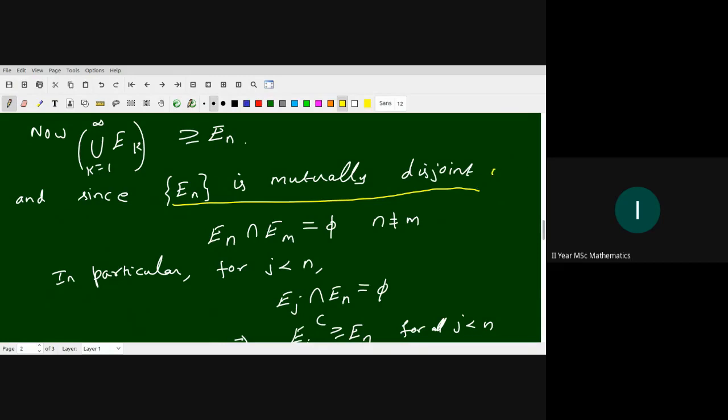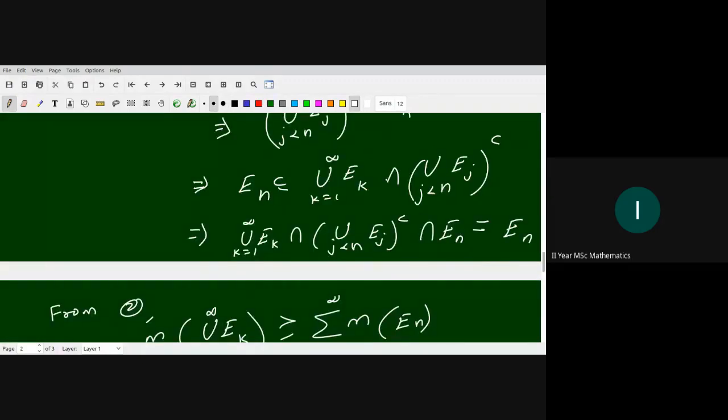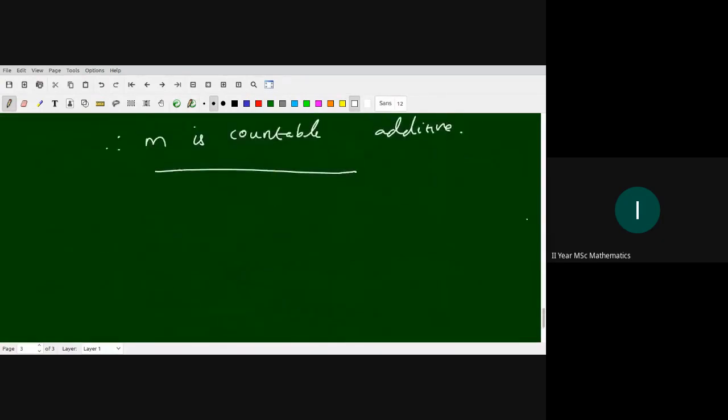So disjoint class. Write this sentence: class of mutually disjoint sets. Okay, that's what we use, this fact, to say that the set obtained in equation 2 is exactly En. Okay. So next corollary,